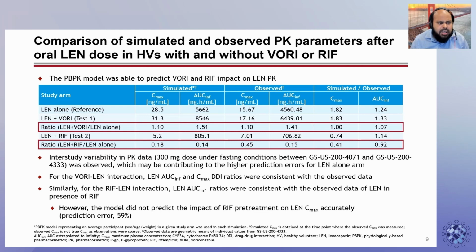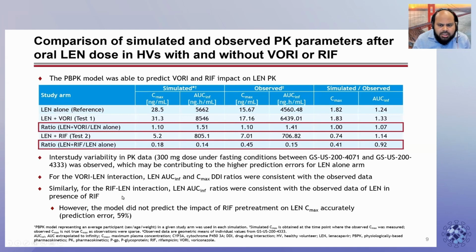Similarly, for rifampicin and lenacapavir interactions, the Len AUC and Cmax DDI ratios were consistent with the observed clinical data in the presence of rifampicin. However, the model did not accurately predict the impact of rifampicin pretreatment on Len Cmax, with a prediction error of 59%.